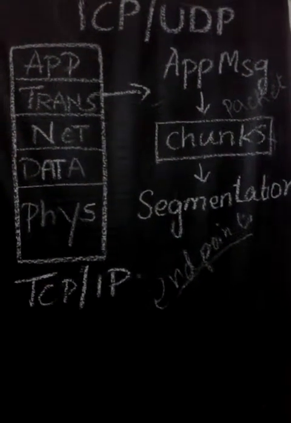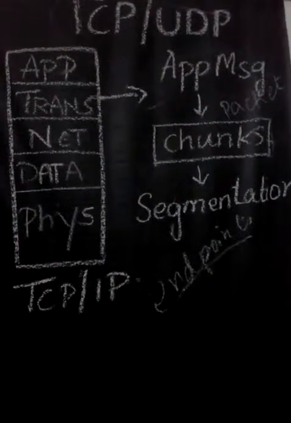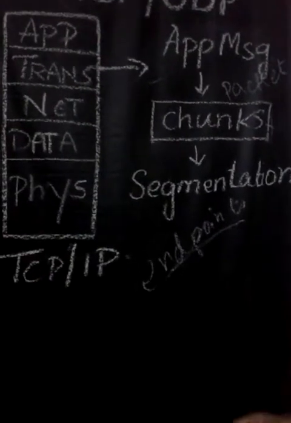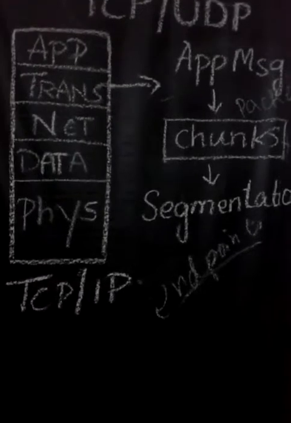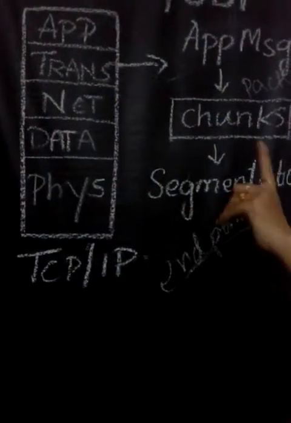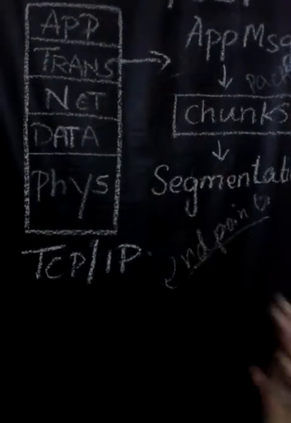Why do we need segmentation? Because instead of sending a large amount of data, if we send the data in chunks or segments, it can be transported easily. That is why we perform segmentation. So that is packet segmentation, one of the important properties of the transport layer.